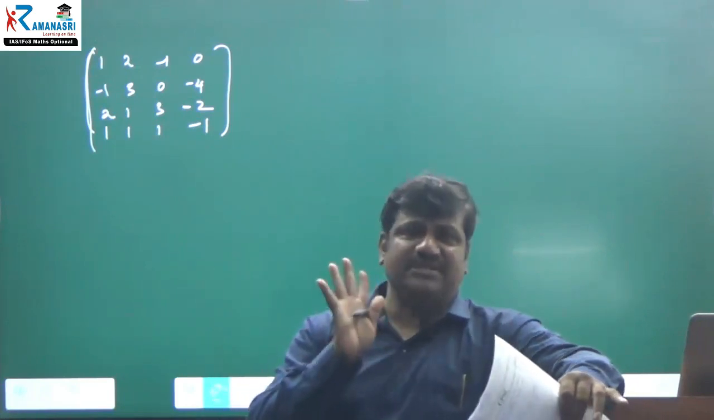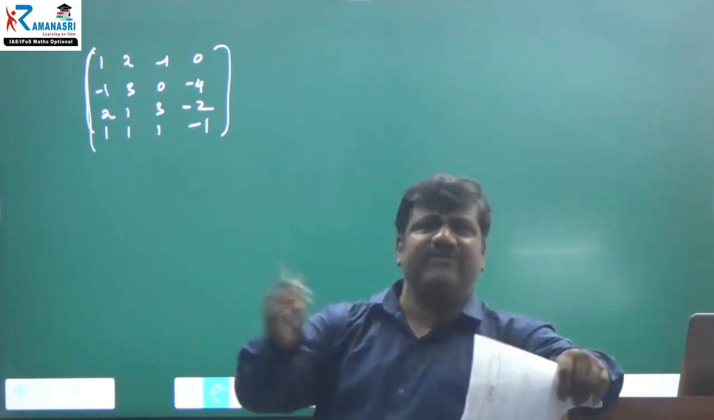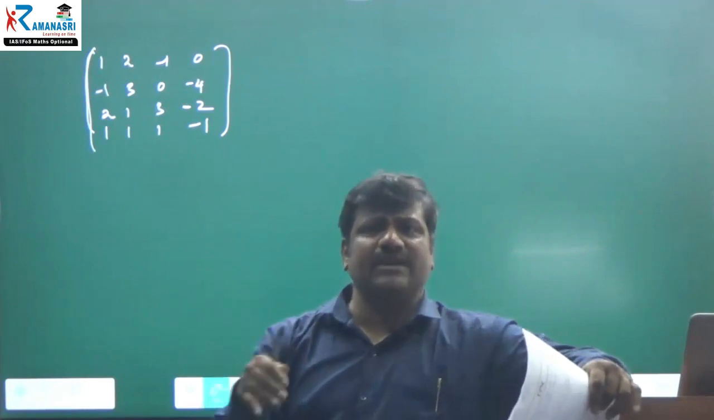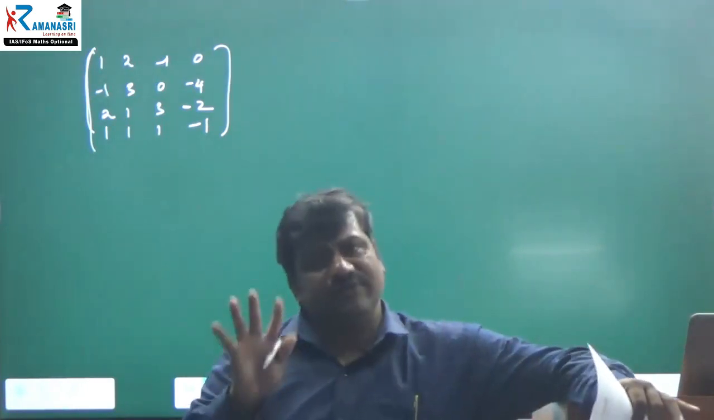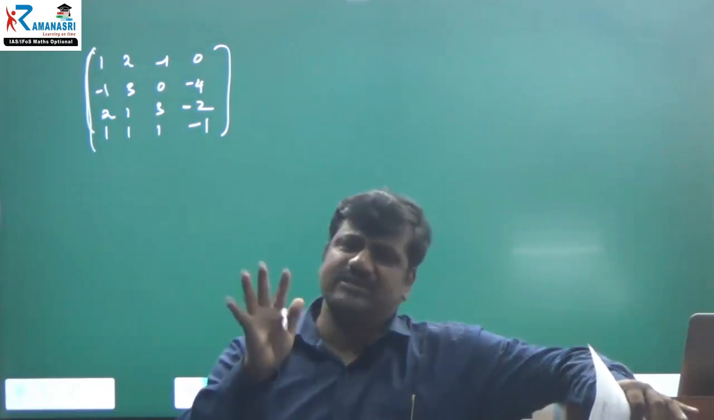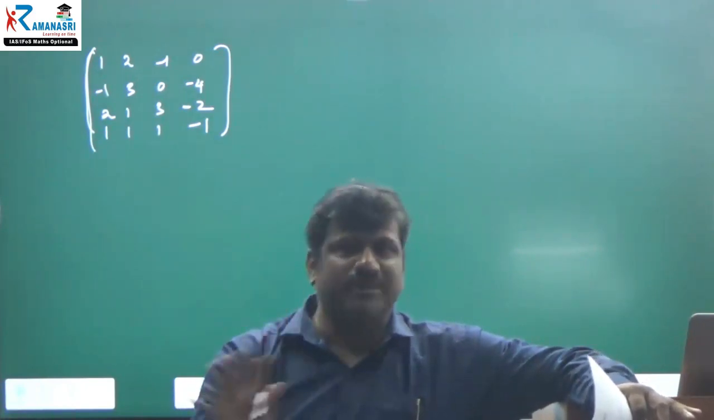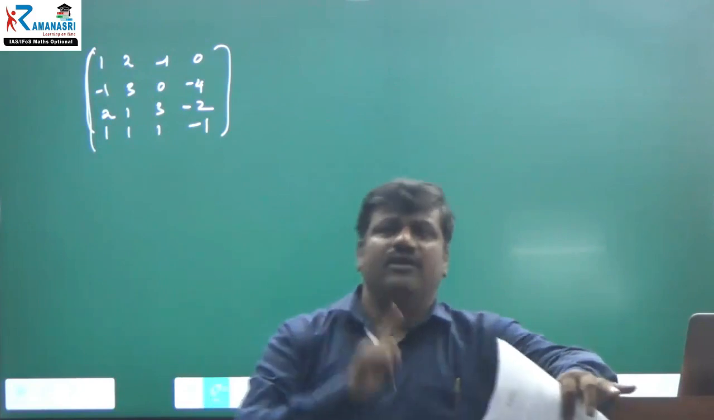Therefore, echelon form is the best method. Normal form, or standard form, or canonical form, will take double the time. For finding the rank, echelon form is the best method. Therefore, only row operations, and you can convert it into echelon form.